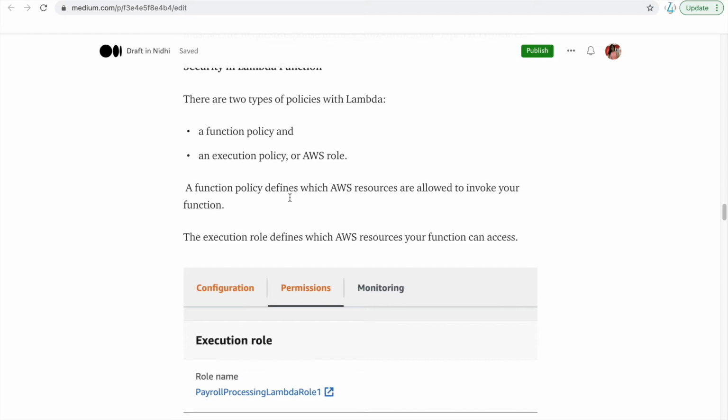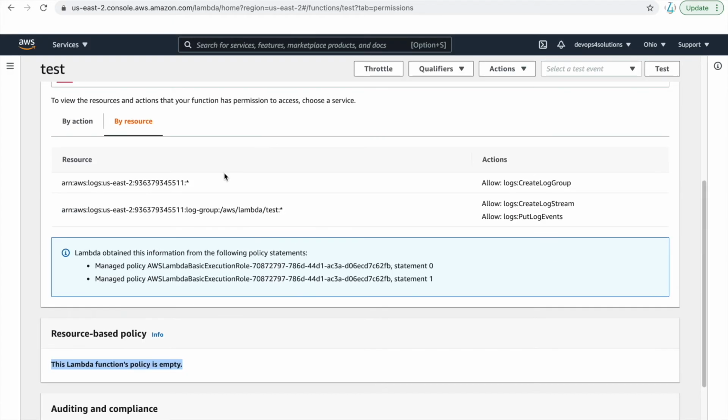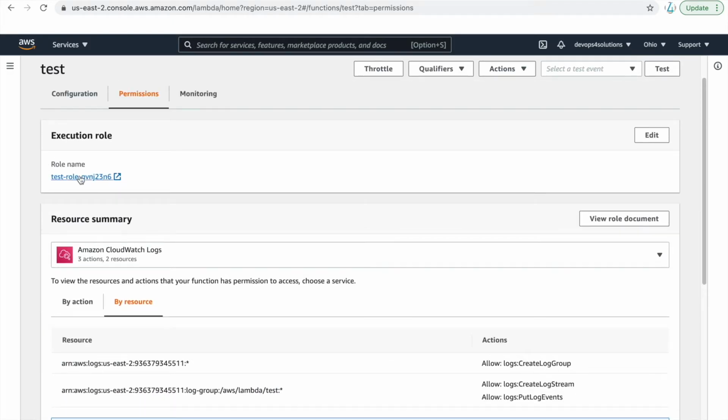An execution role defines which AWS resources your function can access. Because you have created a lambda function, obviously it is using some AWS resources, right? So we need to define the permissions. Okay, this lambda function can create this EC2 instance, or whatever it has to do, and you have to define that permission. For that, here you can see there is an execution role.